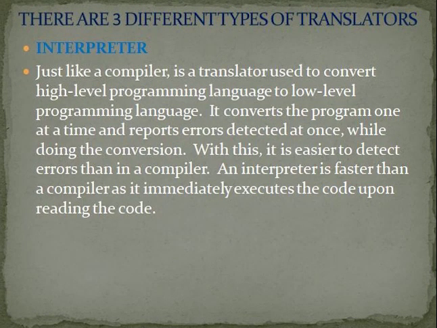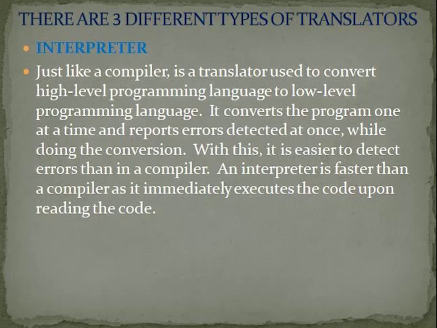And the last kind of translator is called an interpreter. Just like a compiler, it is a translator used to convert high level programming language to low level programming language. It converts the program one line at a time and reports errors detected at once. While doing the conversion, it is easier to detect errors than with a compiler. An interpreter is faster than a compiler as it immediately executes the code upon reading it. That means the interpreter is also a translator, used to convert high level programs to low level programming language, same as a compiler.